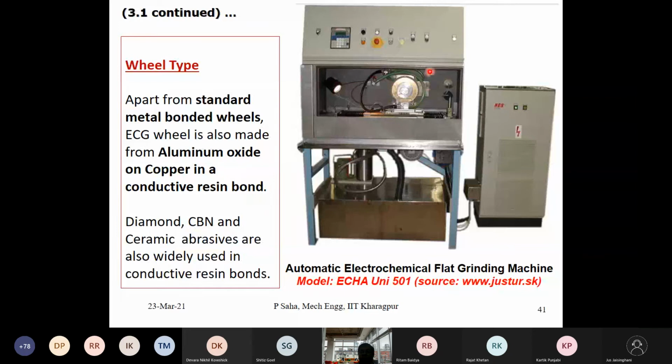We are putting these grits across the wheel over here, and at the same time we can use diamond particles. We can use cubic boron nitride, which is also very hard. We can have other ceramic abrasives, and they can again be bonded to the metal wheels through the conductive resins.